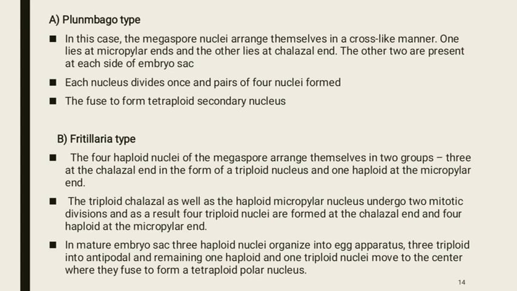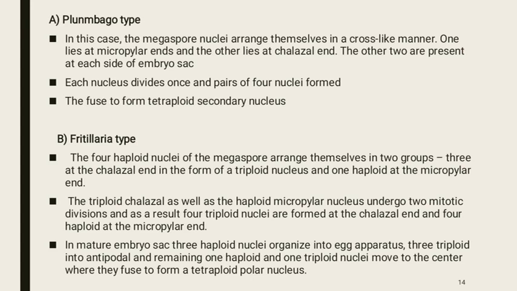This type of embryo sac occurs in a large number of genera. It is, you can say, the common type. In this, the four haploid nuclei of the megaspore arrange themselves in two groups. Three at the chalazal end in the form of a triploid nucleus and one haploid at the micropylar end. The triploid chalazal as well as the haploid micropylar nucleus undergo two mitotic divisions, and as a result, four diploid nuclei are formed at the chalazal end and four haploid at the micropylar end.